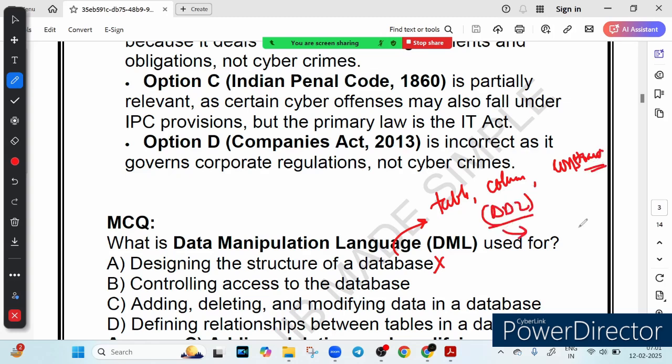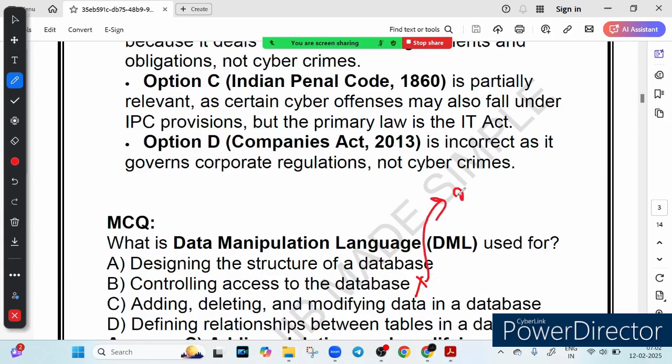What is DDL? DDL stands for data definition language. If a question is asked what is data definition language, you should know that designing a database structure, meaning creating tables, columns, and constraints, is called DDL. For example, imagine you are building a library database. You need to create tables for books, authors, and borrowers. The structure or design is set up using DDL and not DML. So option A is incorrect. Option B says controlling access to the database. This is also wrong. Controlling access means managing who can view or modify the database.